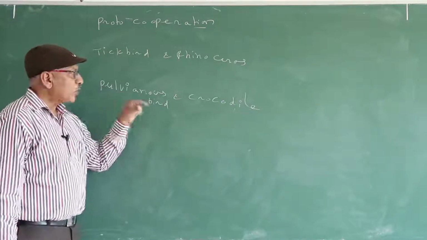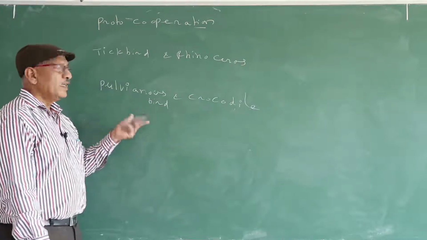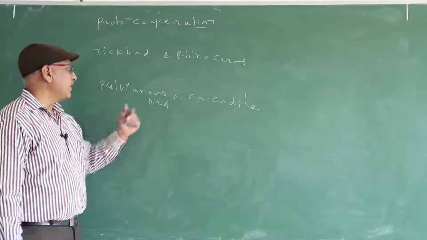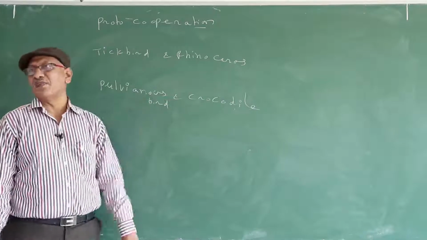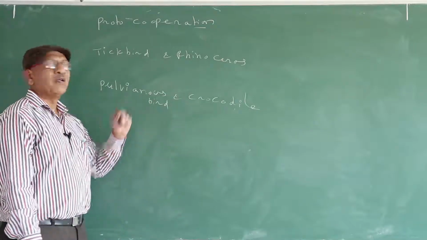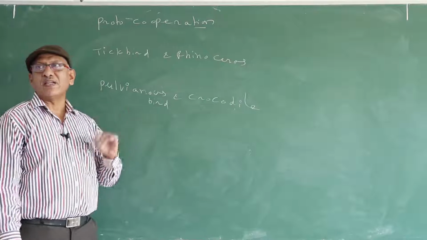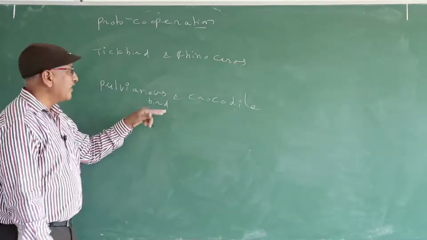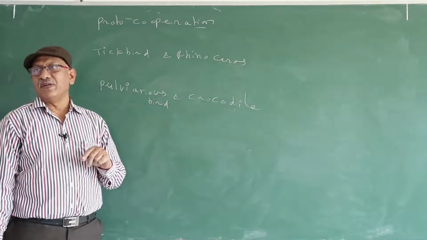In the mouth cavity of the crocodile, leeches are present, so it feeds on leeches. In this manner, both are benefited. The crocodile never swallows the Pulvianus bird. So in this interaction, both are benefited.